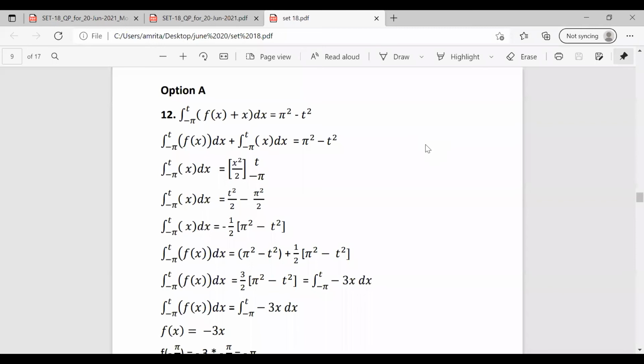So the integral from minus pi to t of x dx equals minus 1 by 2 into pi square minus t square.